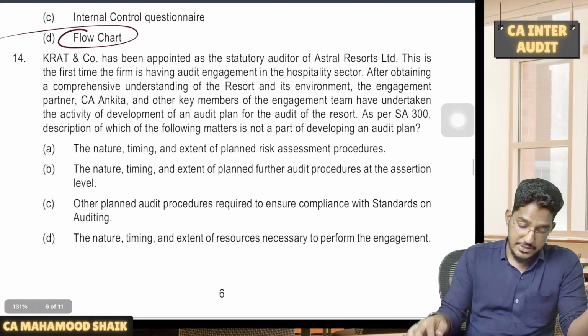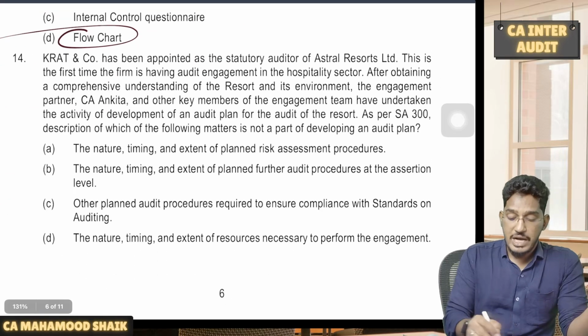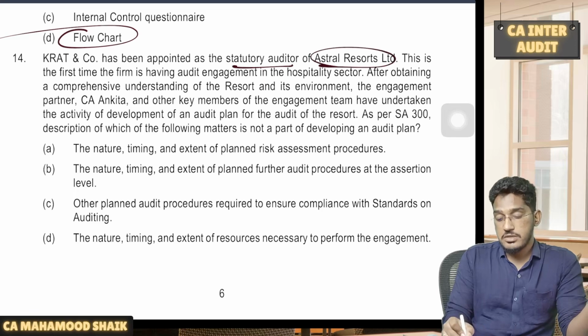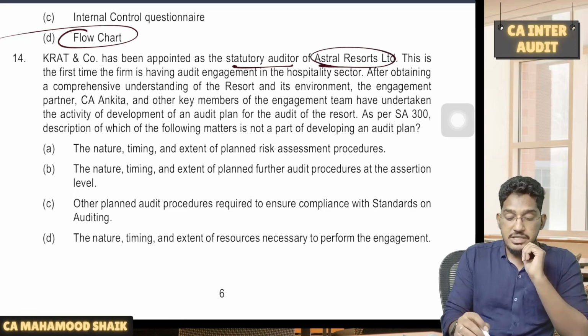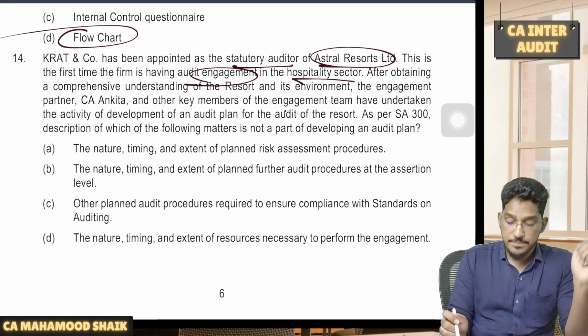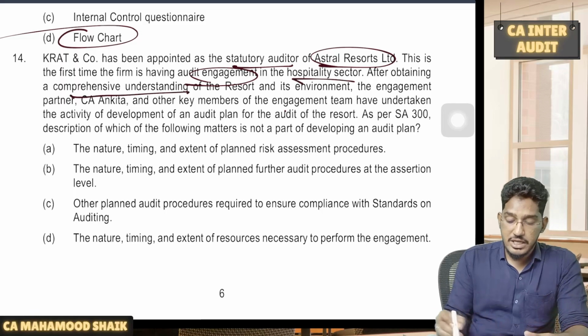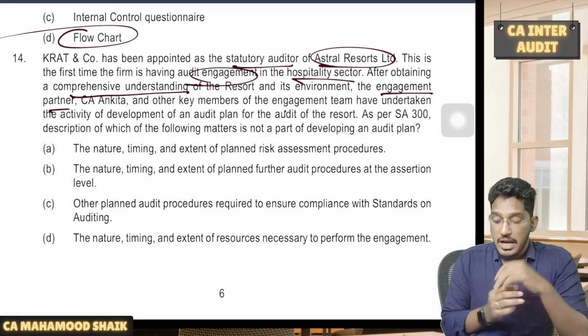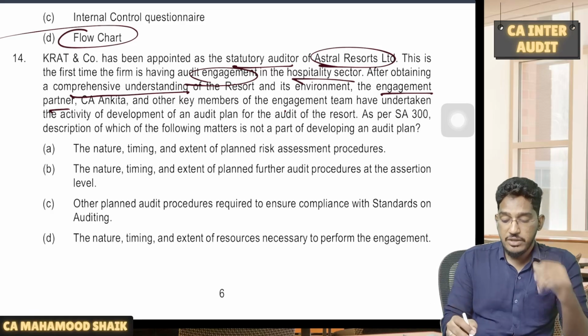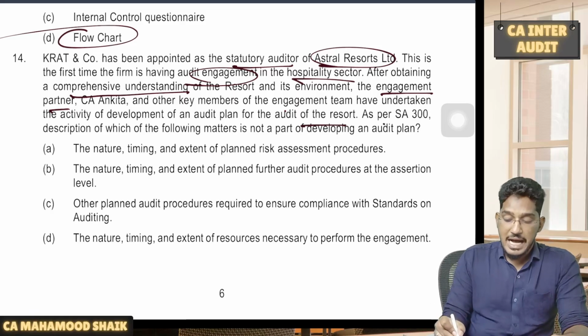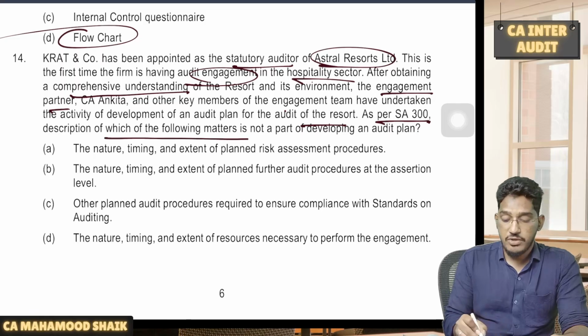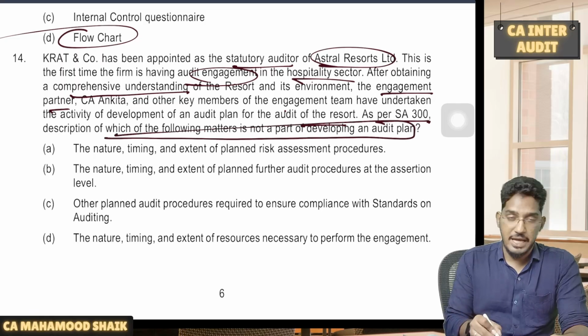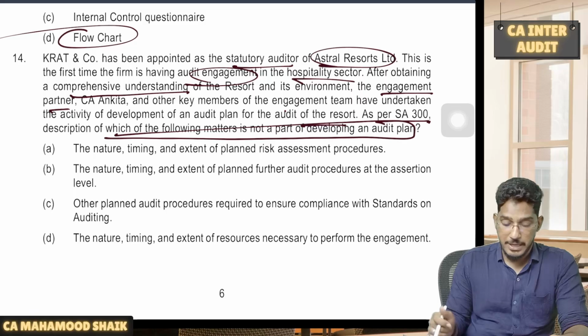Next, KRAT & Co has been appointed as the statutory auditors of Astral Resorts Limited. This is the first time the firm is having an audit engagement, that means it is an initial audit engagement in the hospitality sector. After obtaining a comprehensive understanding of the resort and its environment, the engagement partner CA Ankita and other engagement team members have undertaken the development of an audit plan. As per SA 300, which of the following matters is not a part of developing the audit plan?